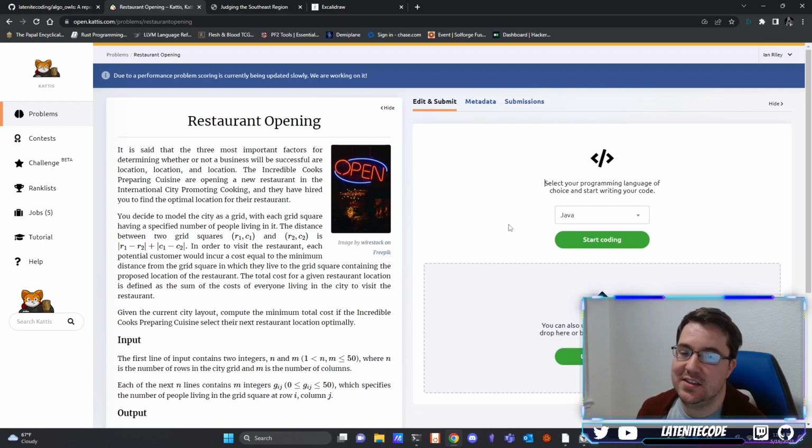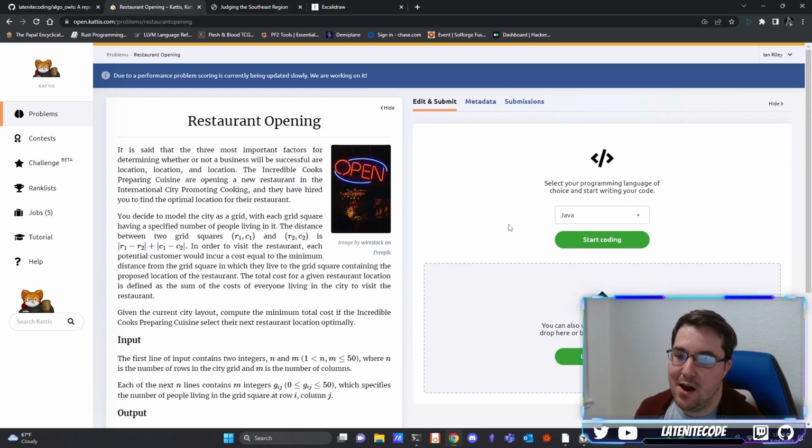Now, on a side note, this is something that the setters in these contests love to do. They love to find ways to mix ICPC into the problem. So the Incredible Cooks Preparing Cuisine, ICPC, and the International City Promoting Cooking, ICPC, which is just brilliant. The setter somehow managed to mix in ICPC twice and in the same sentence. So kudos to the setter. It's just a classic thing we like to do.